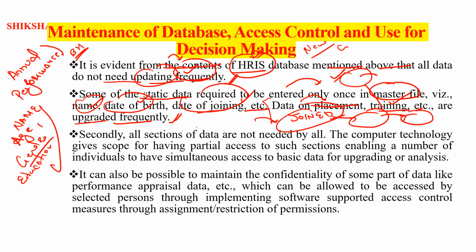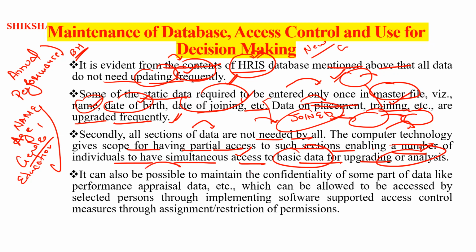Secondly, all sections of the data are not needed by all. Computer technology gives a scope for having partial access to such sections, enabling a number of individuals to have simultaneous access to basic data for upgrading or analysis.